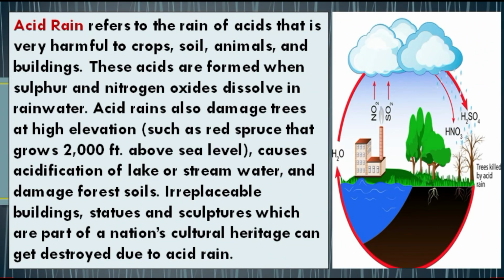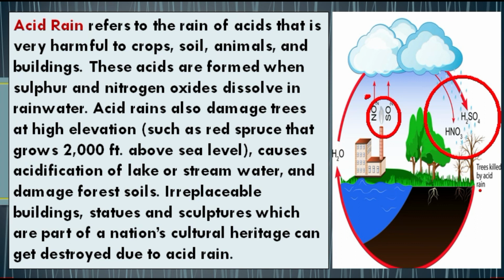Students, as I said, acid rain refers to the rain of acid that is very harmful to crops, soil, animals and buildings. Students, burning of fuels like coal and petrol releases harmful gases like sulfur oxide and nitrogen oxide. And students, when this sulfur oxide and nitrogen oxide mix with water in the atmosphere, they form sulfuric acid and nitric acid, and that's how they form acid rain.